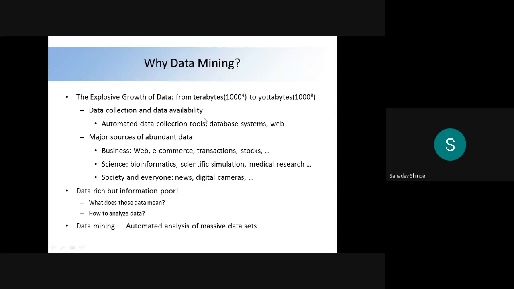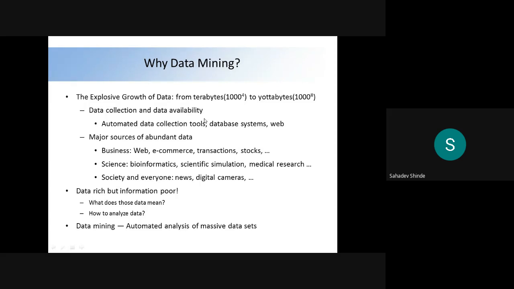And data rich but information poor, very important. This is the major task where we are going to learn the data mining subject. We have the ample database, the rich database, but we are lacking in information. We don't have the meaningful information. That's why they said that data rich but information is poor. So that's why we are going to learn the data mining techniques here.